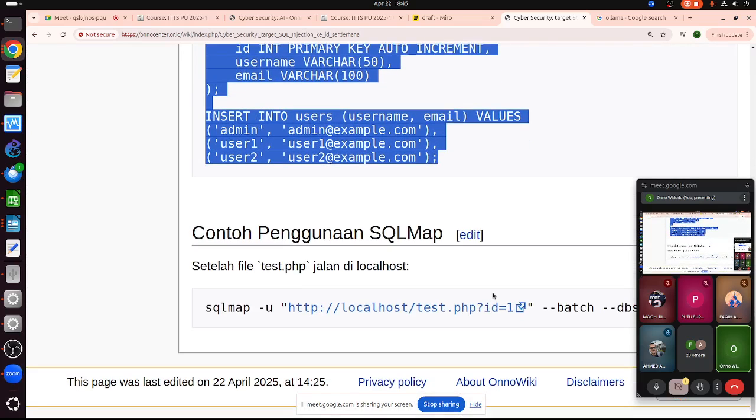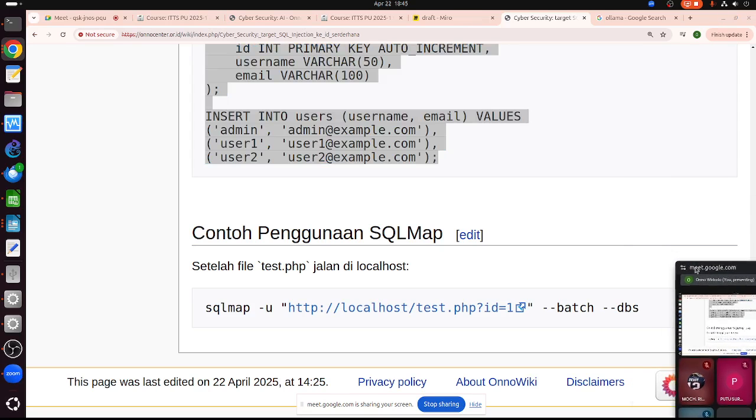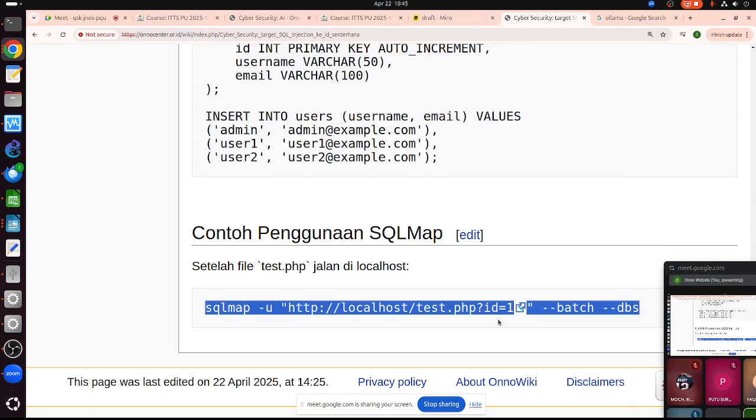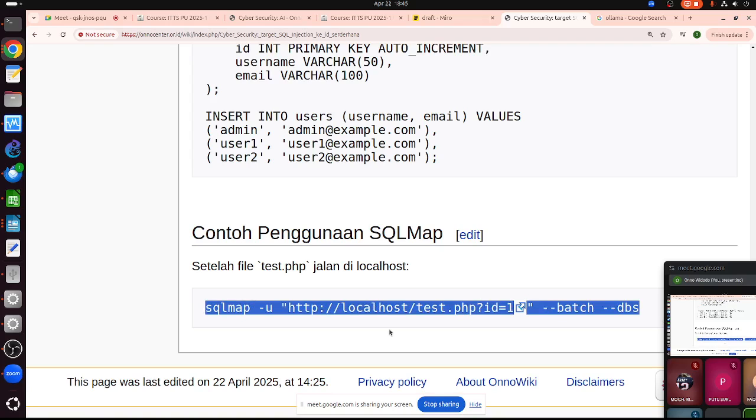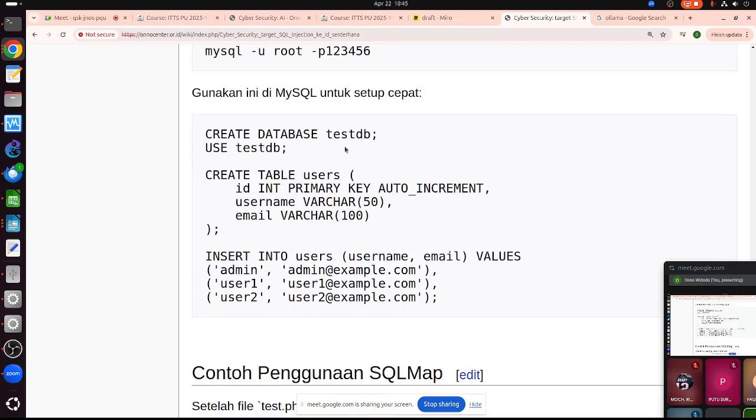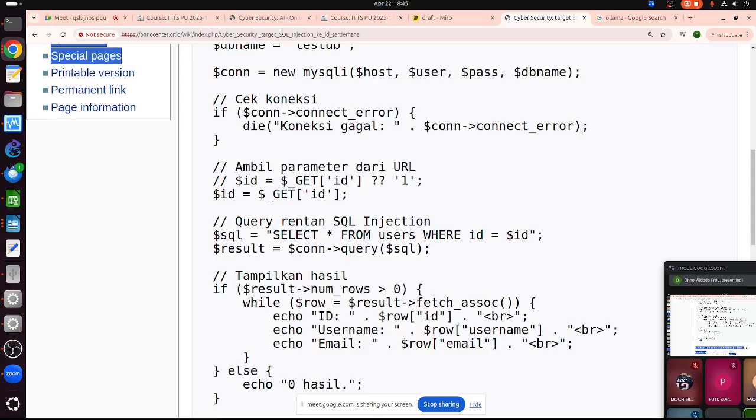in the server, and then we can attack using this kind of command. If it is done from Kali Linux, we can type this. Of course, the destination is not localhost. We can change localhost to the IP address of the server. Basically, we can test something like this. Then we can check whether we can attack our PHP file on the server.